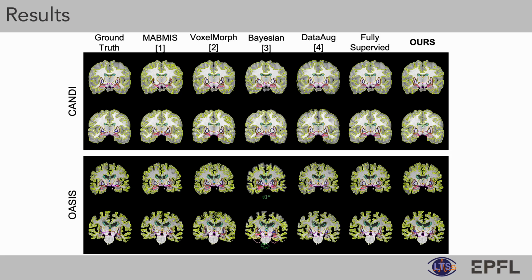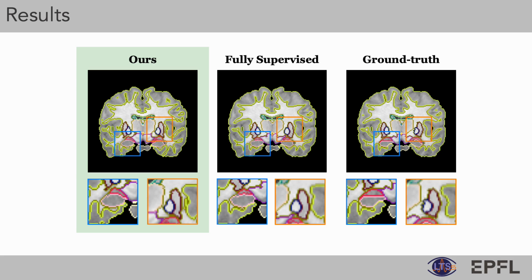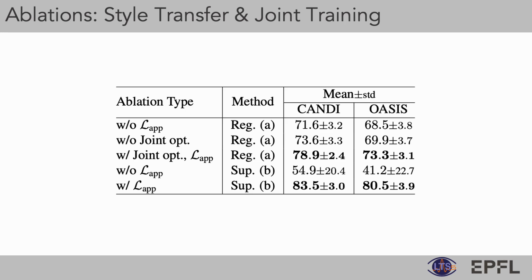Here, we compare the qualitative segmentation results of our method with other baselines. Our framework achieves results very close to the fully supervised CNN using just a single labeled atlas. We did some ablations to see the effect of various components of our method. We see that excluding appearance model loss terms degrades the registration accuracy as well as the supervised segmentation accuracy of the UNet trained on the synthetic image segmentation pairs.